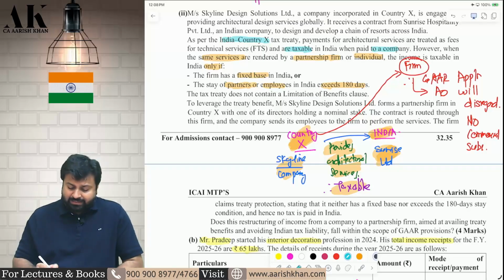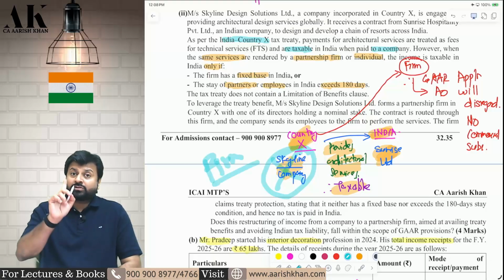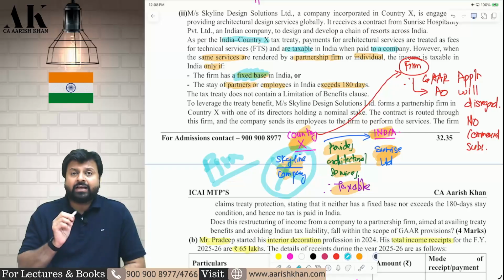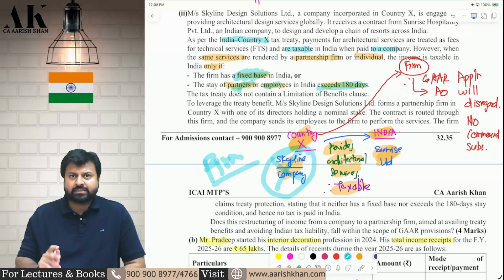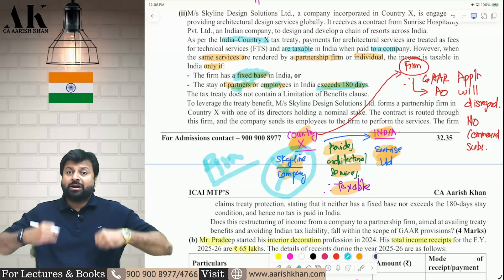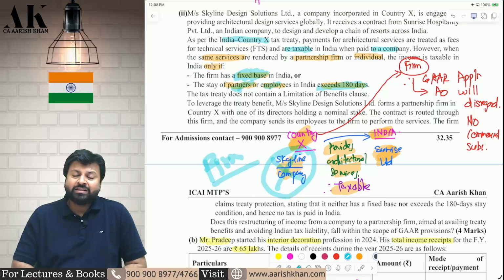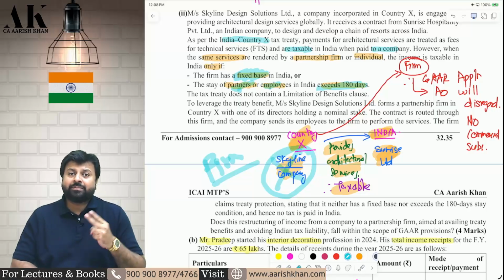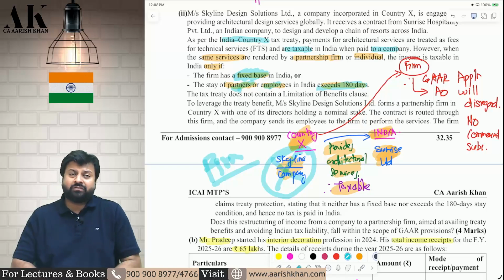But at the same time, it is written that if it is not a company, instead it is a firm, then they will be liable to tax only if the firm has a fixed base in India, that is they have some PE in India, or if the partners or employees stay in India for 180 days. Otherwise, it is not taxable. For company, it is directly taxable, but for firm, it is not directly taxable. For firm, they should have a branch in India, or their partners or employees should stay for more than 180 days.